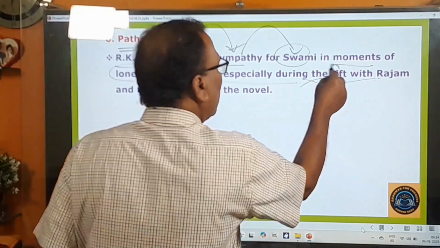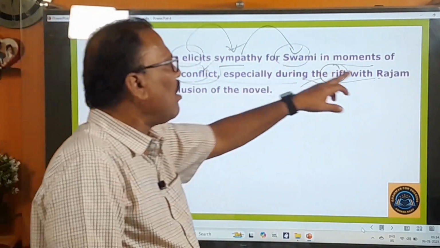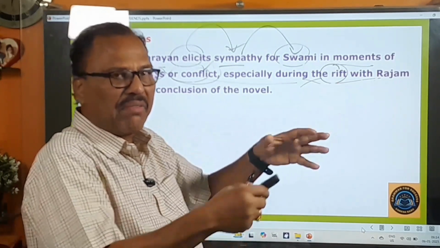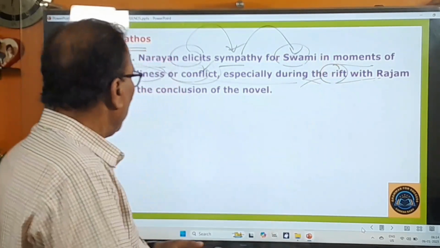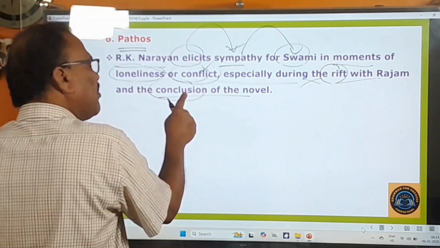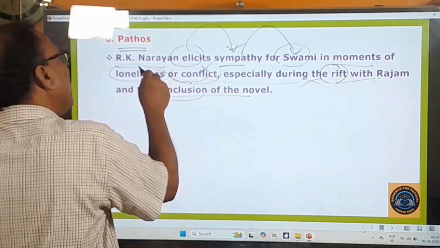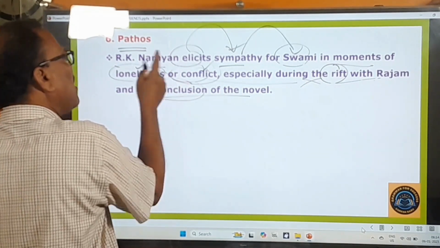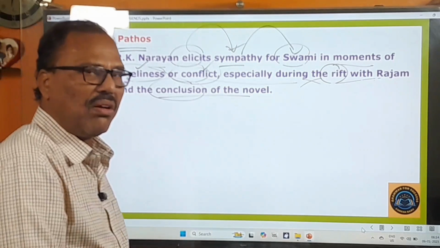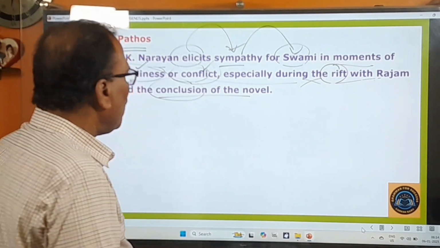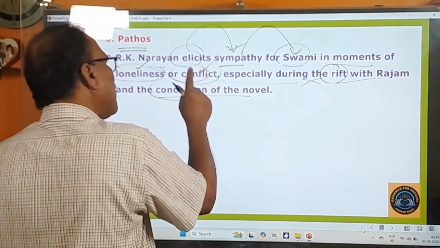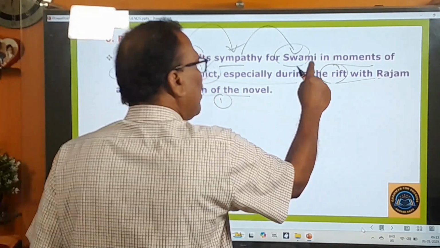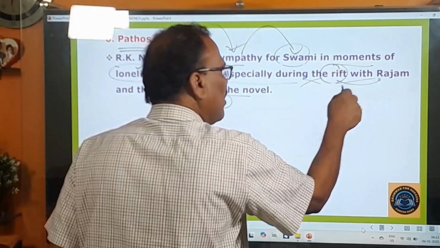So especially during the rift, rift means these two are just separated. There took place some separation, estrangement, some kind of gap between Swami and Rajam, and in the conclusion of the novel, that means at the end of the novel, you find that he remains very lonely without his friends nearby. He stands all alone on the sands of the Sarayu river. You know that very well. So in the moment of his loneliness at the end of the novel, first point, and in the moments of his rift with Rajam, that is the second part.